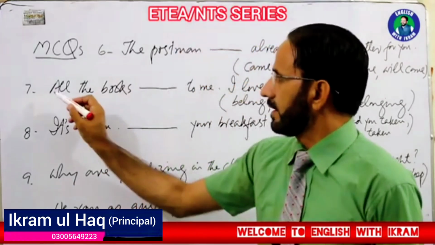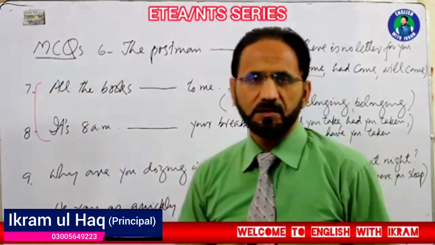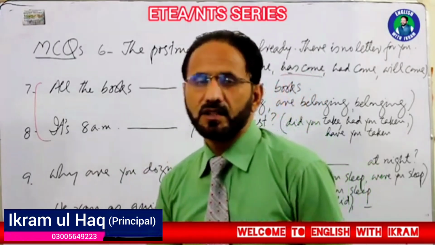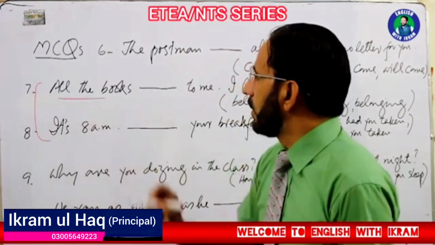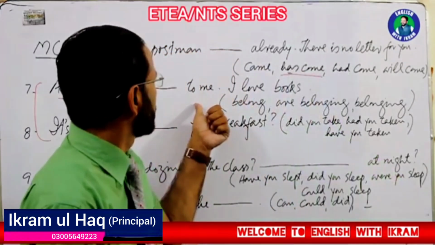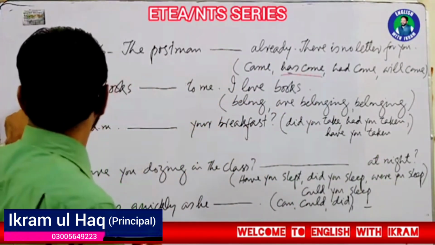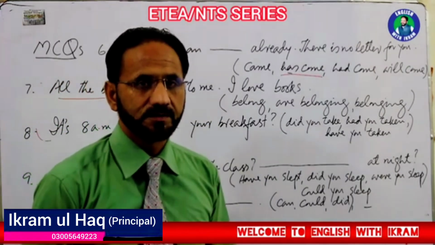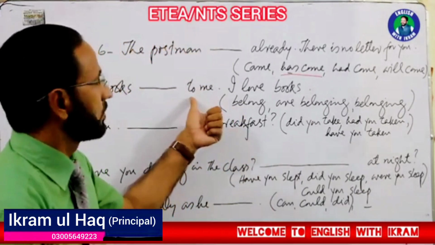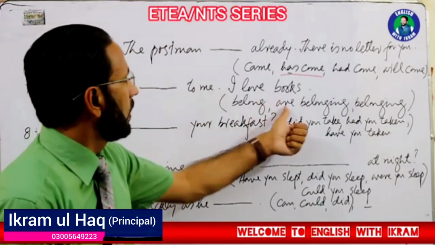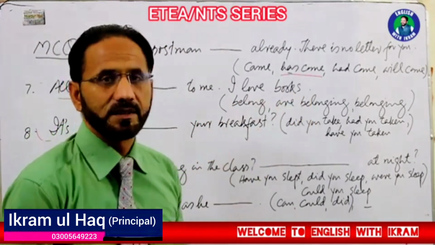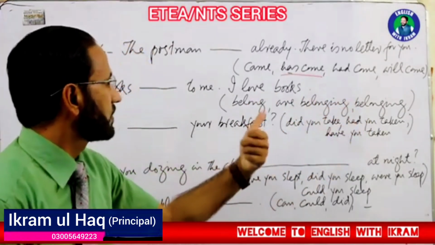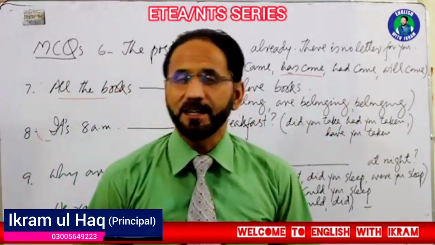Next, now in these two MCQs, your concept about these two tenses will be totally clear. Just be concentrated. All the books dash to me. I love books. All the books belong to me. I love books. All the books are belonging to me. I love books. All the books belonging to me. I love books. So what do you think? Which can be the right option?